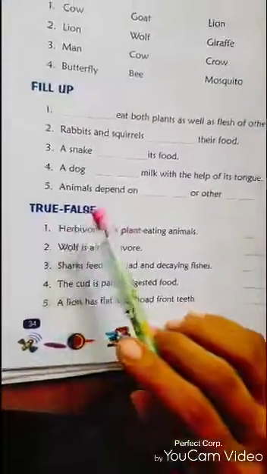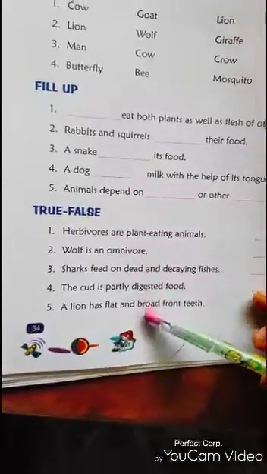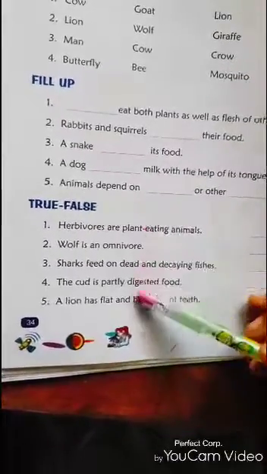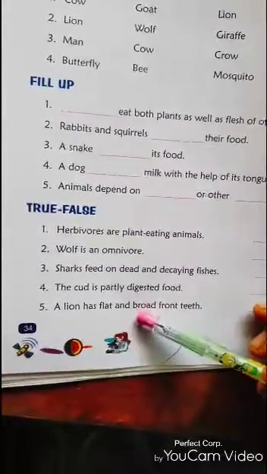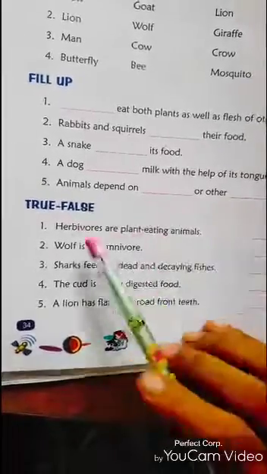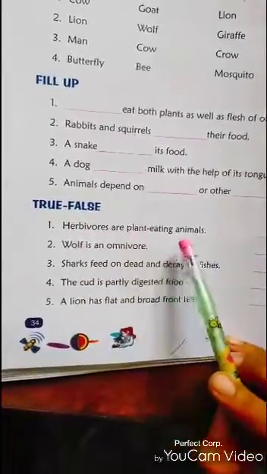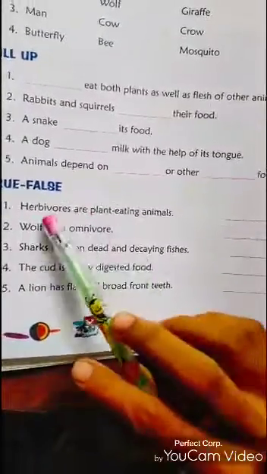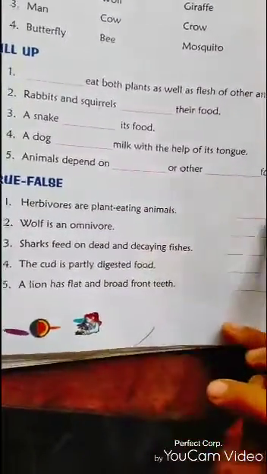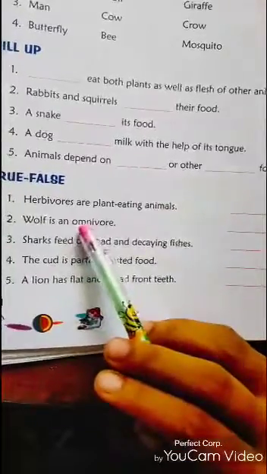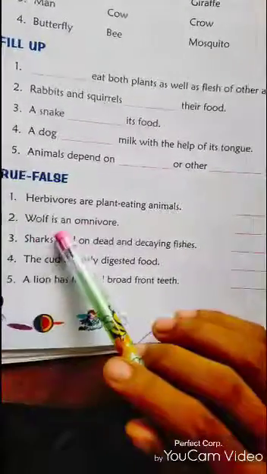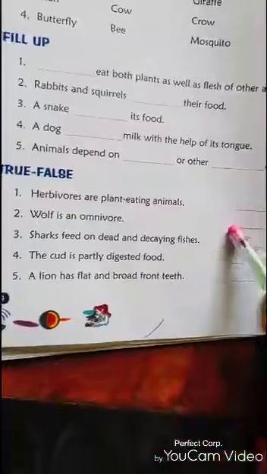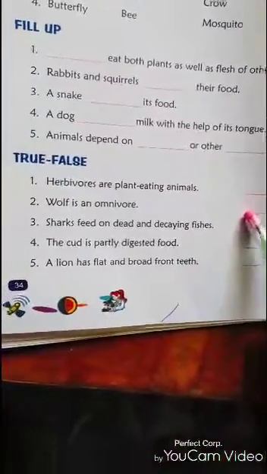Next, true and false. You write true for true statements and false for false statements. Herbivores are plant-eating animals. True or false? Herbivores means plant eaters, so herbivores are plant-eating animals. True. All pigeons are omnivorous. No. All pigeons are not carnivorous. They only eat flesh of other animals.